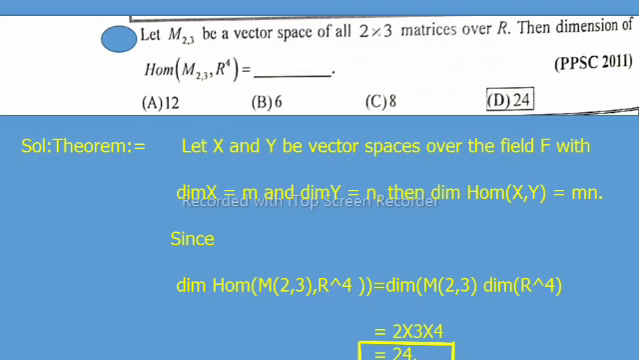Solution. Theorem: let X and Y be vector spaces over the field F with dimension X equal to m and dimension Y equal to n, then dimension of X tensor Y is equal to mn. Since dimension of M23 tensor R^4 is equal to dimension of M23 times dimension of R^4, so by substitution, the value is 2 times 3 multiplied by 4. 2 times 3 is 6, and 6 times 4 is 24, so option D is correct, which is the required solution.